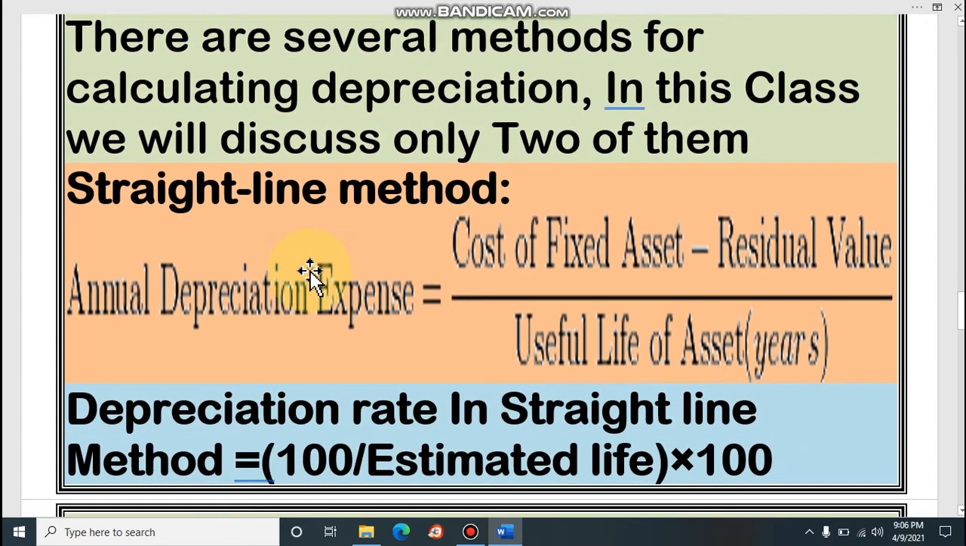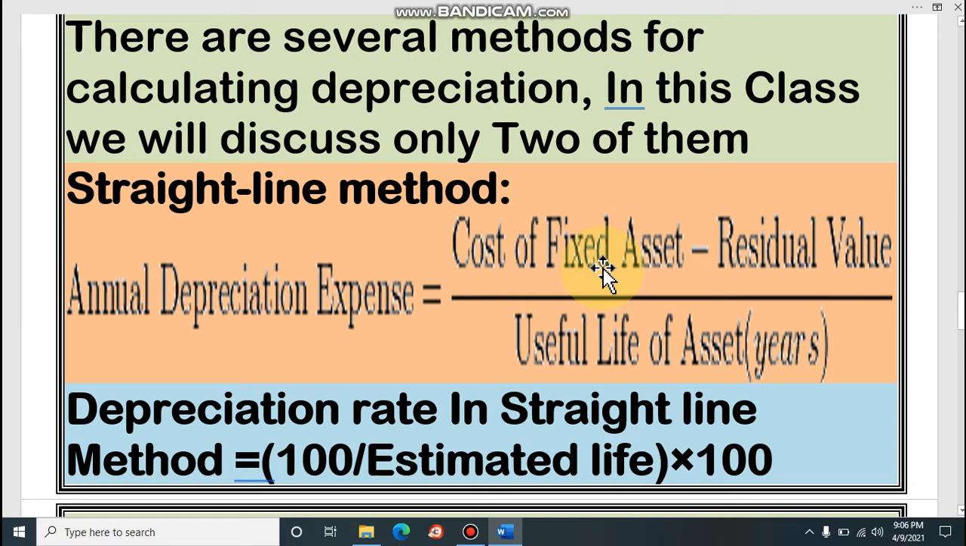Number one, it is the straight line method. In this method, every year the amount of depreciation will be the same. That's why it is known as the straight line method. The formula for charging depreciation in straight line method is cost of fixed asset minus residual value. You know that, scrap value.